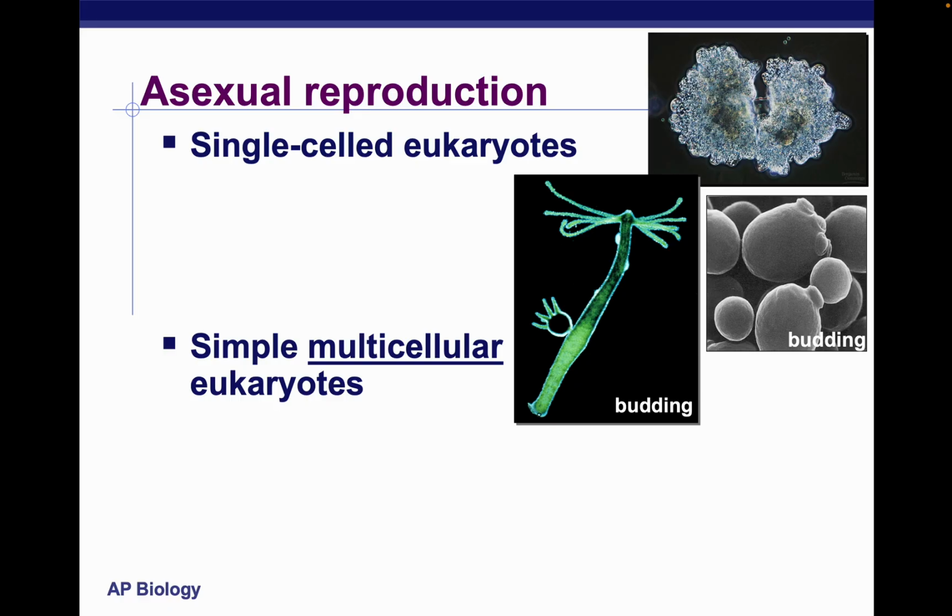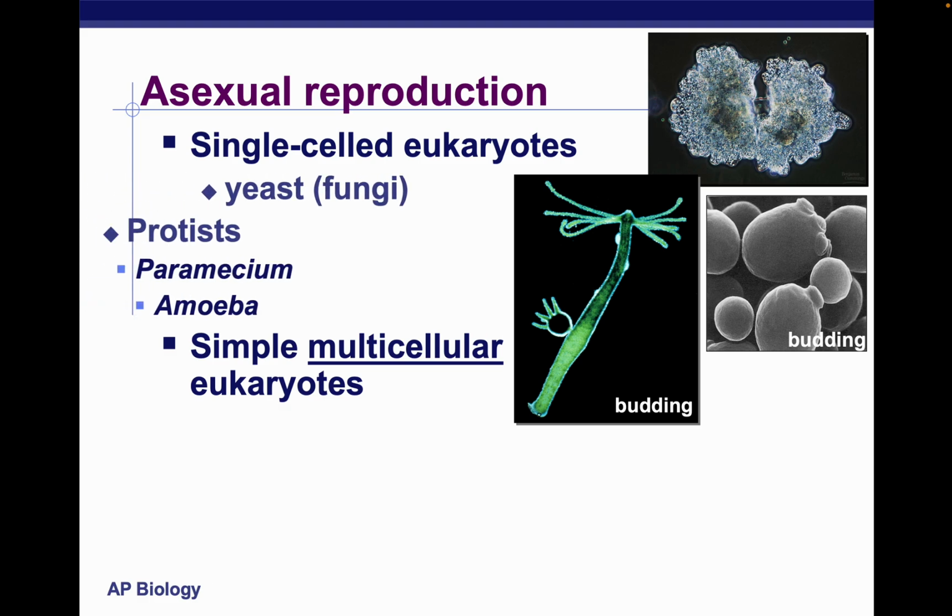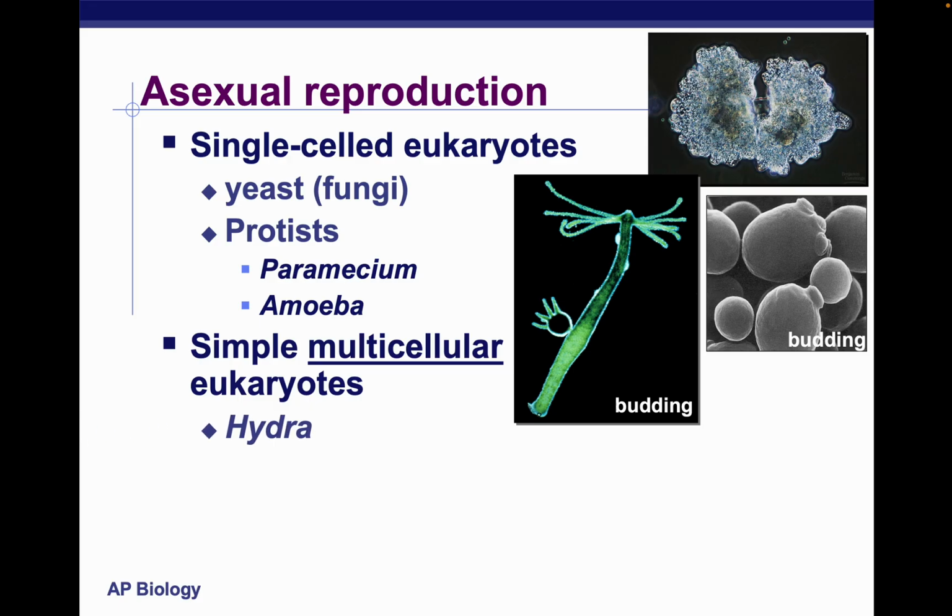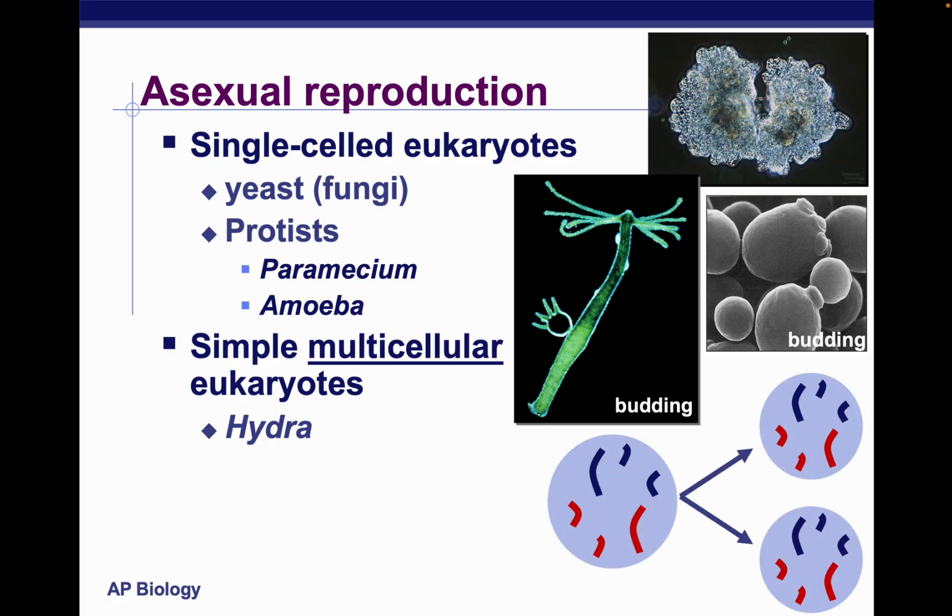Organisms that go through asexual reproduction include single-celled eukaryotes and simple multicellular eukaryotes. Yeast and protists are common single-celled eukaryotes that reproduce asexually. It includes amoeba and paramecium. Hydra, which are simple multicellular eukaryotes, also go through asexual reproduction.